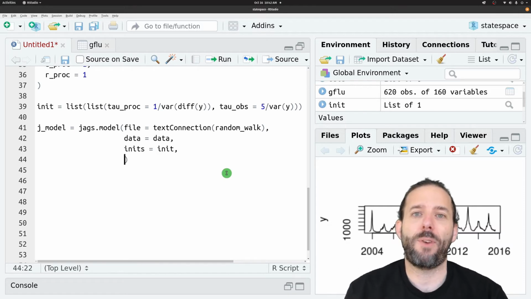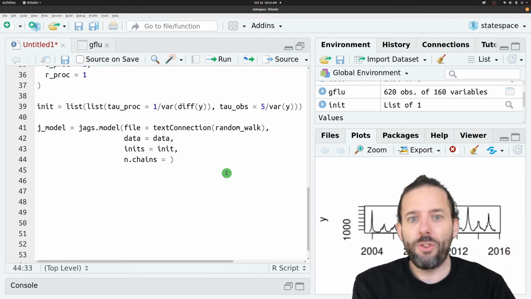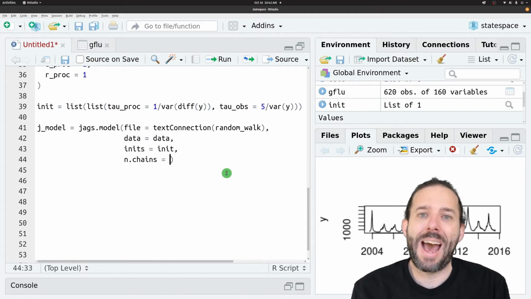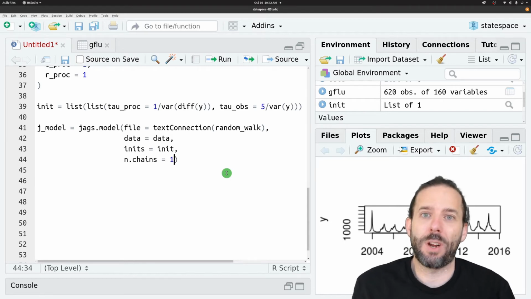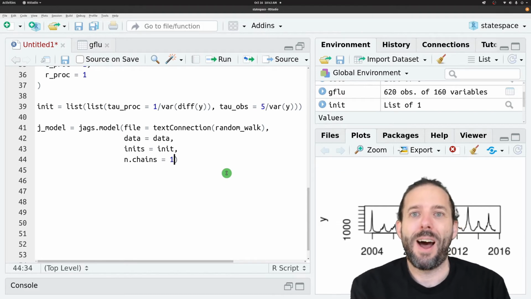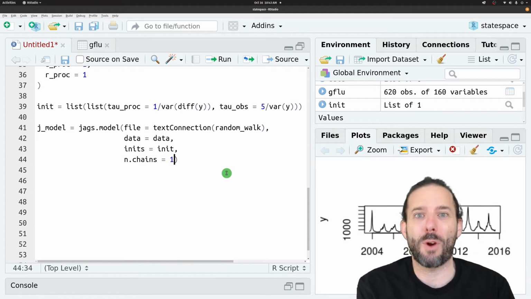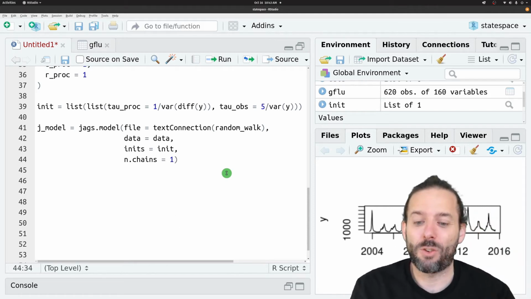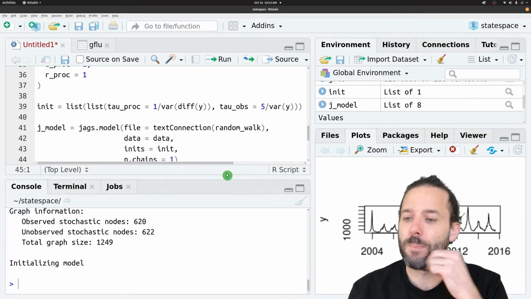And then we need to specify something called n.chains. And that's the number of different searches for parameters that JAGS is going to run. We're going to use one to keep things quick for an example, but typically we would want to run multiple chains just to make sure that this iterative fitting algorithm doesn't get stuck in the wrong part of parameter space, something called a local optimum, and not find the actual results that we want. So let's go ahead and run that line of code.